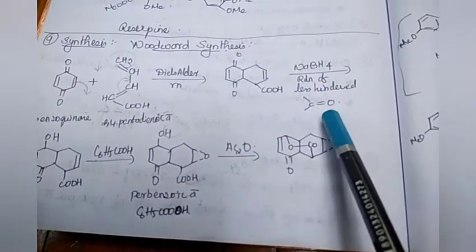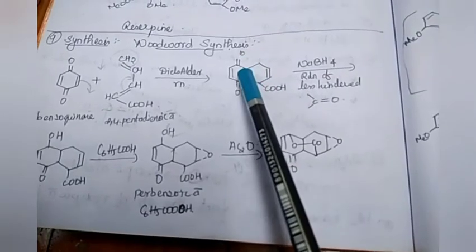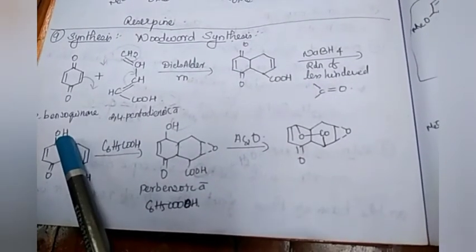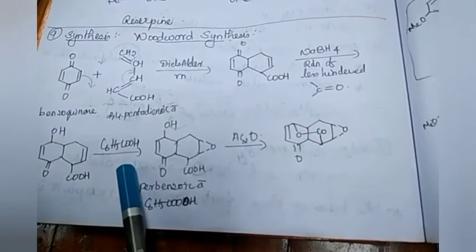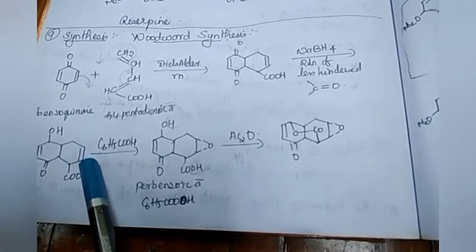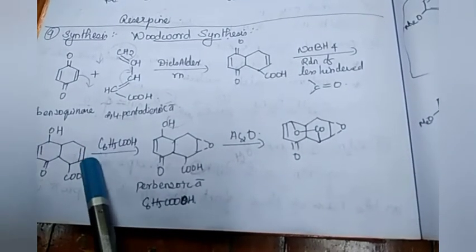The next step is reduction with sodium borohydride, reduction of the less hindered carbonyl group. So this C=O group is reduced to OH, and in the next step we add perbenzoic acid. So this double bond forms a bond with oxygen.